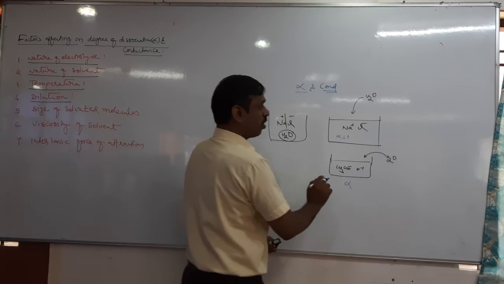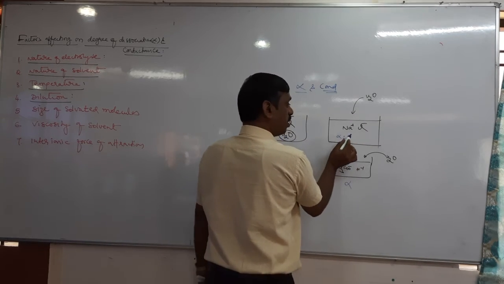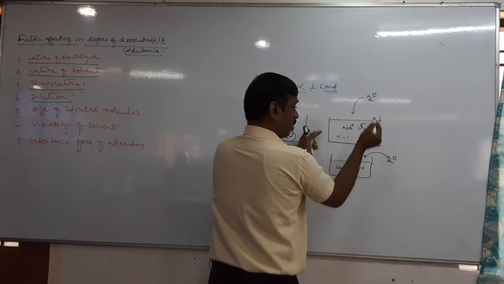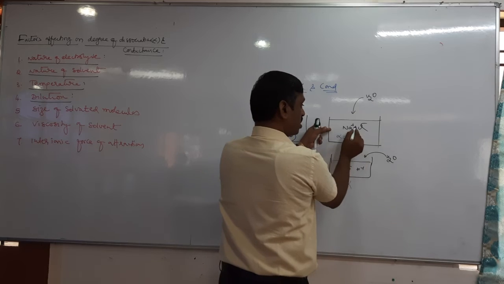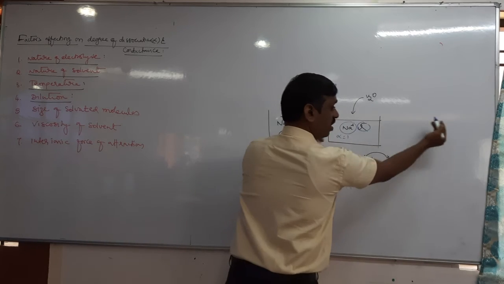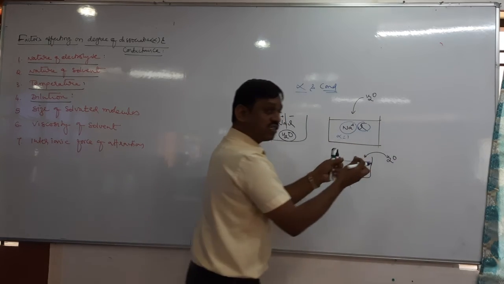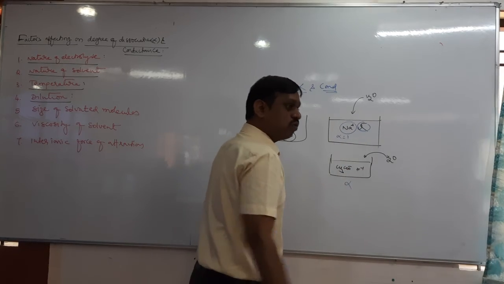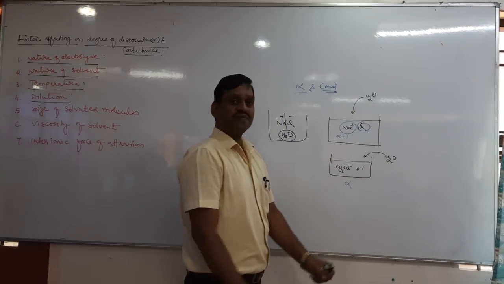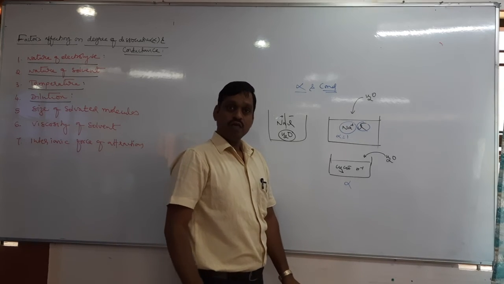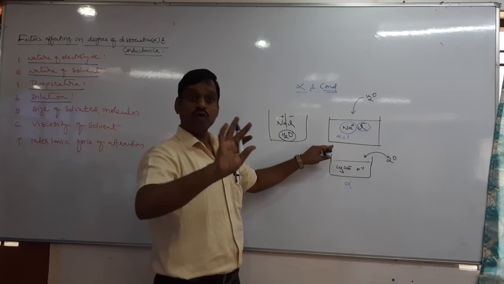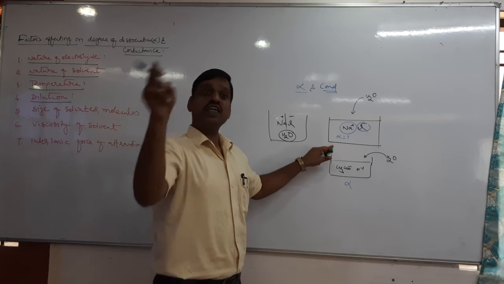In the case of a strong electrolyte, when water is added, as I told you, water makes separation. When water is added more and more, the distance between this cation and anion increases. When the distance increases, the force of attraction between cation and anion decreases. Then they can move easily. It means when water is added in the case of a strong electrolyte, alpha does not increase, but conductance increases.